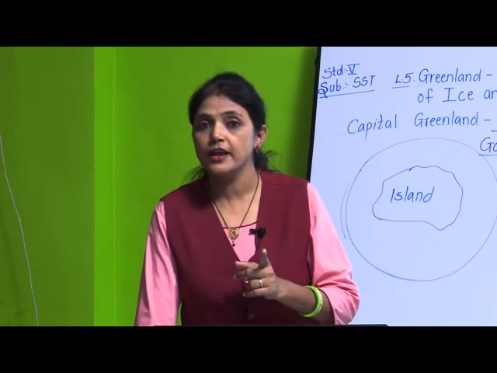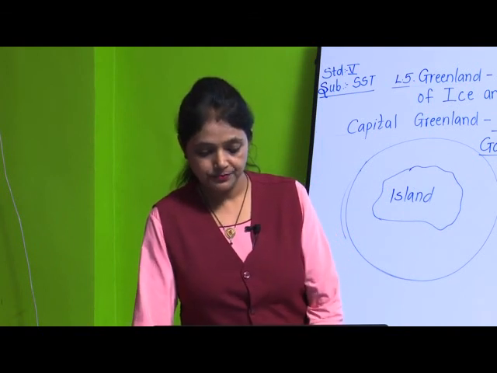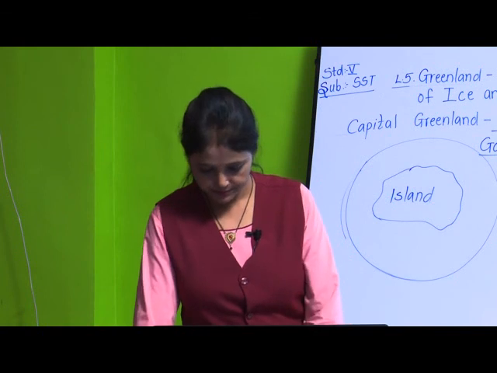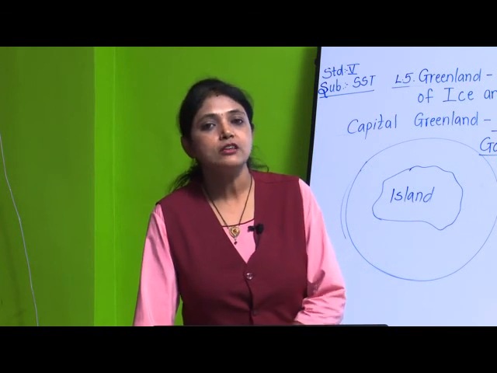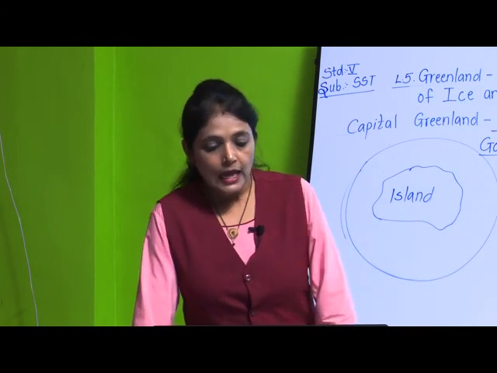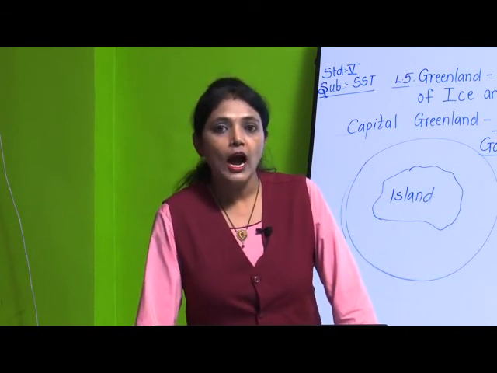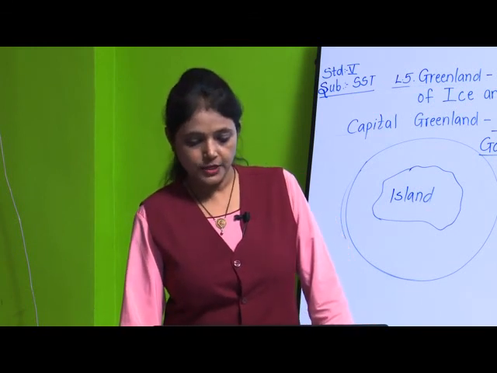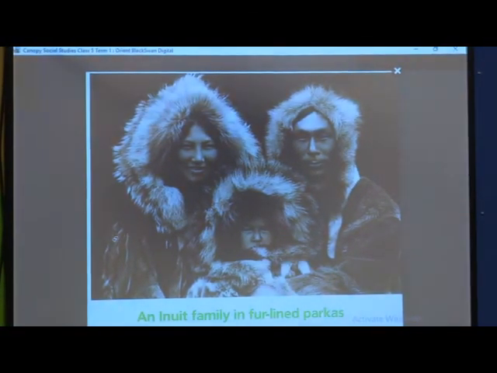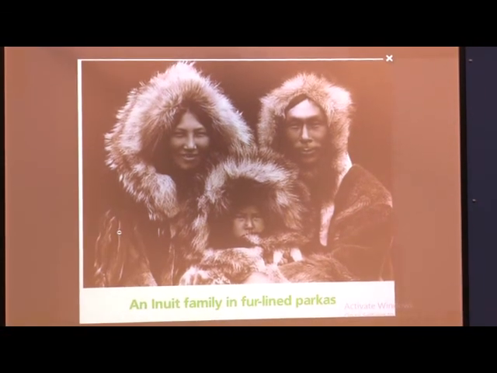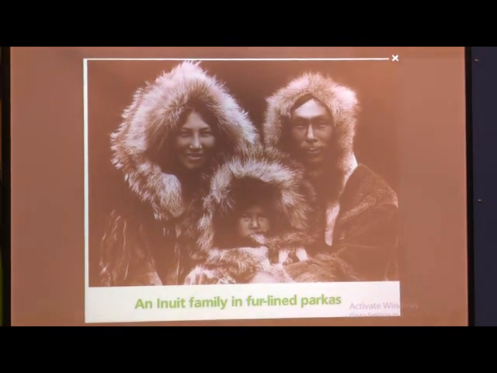Which are the animals found there? Reindeer, muskox, wolf, Arctic fox. They survive on these animals. The skin and fur of the animals are used to make clothes. See this picture, it shows that they wear the skin. These clothes are made from the skins and fur of the animals. Can you see this fur? Yes, this is the fur of an animal.